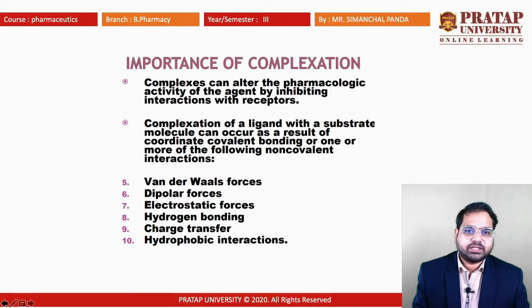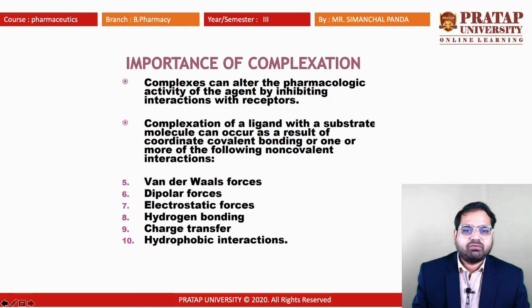The receptor may not recognize it, so there is a chance of less pharmacological activity after forming the complex. Complexation of a ligand with a substrate molecule can occur as a result of a coordinate covalent bond or one or more of the following non-covalent interactions.